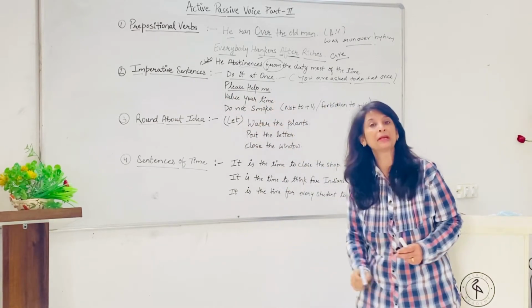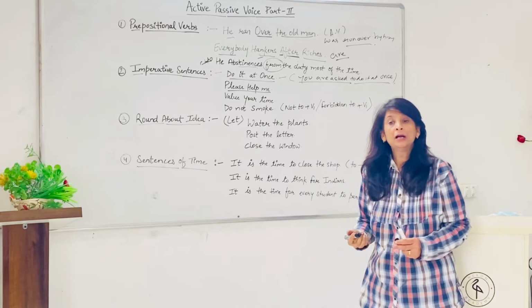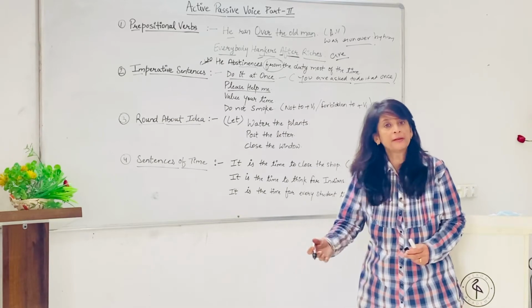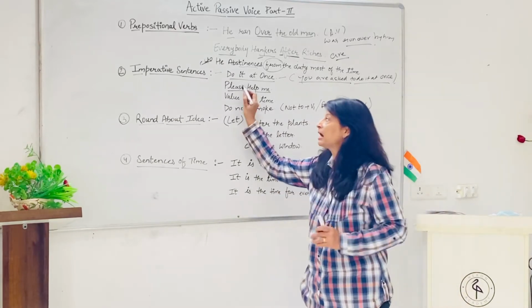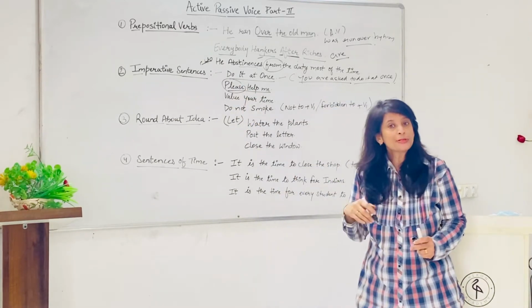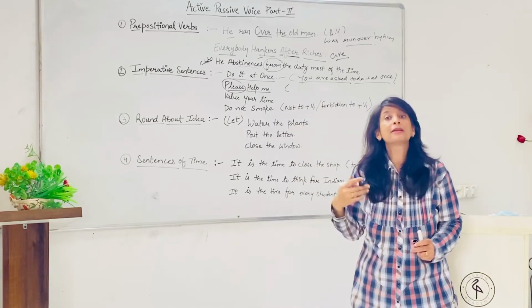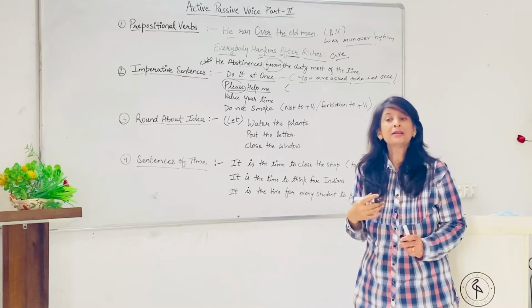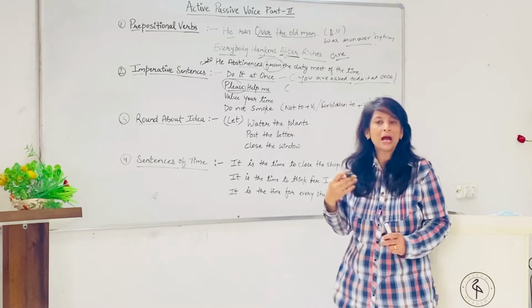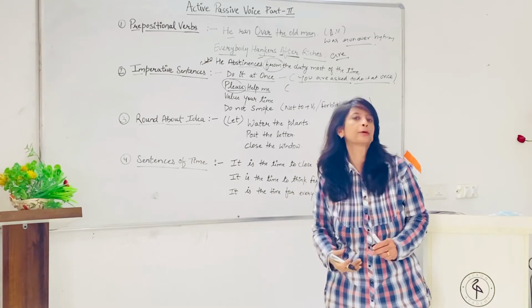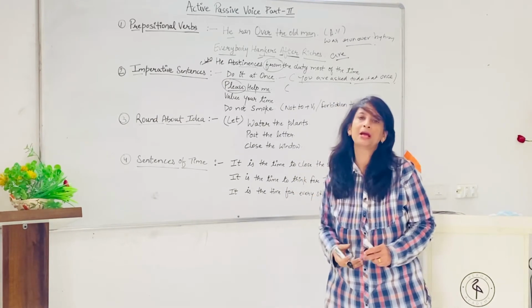Please help me. So now please लगा दिया तो हम ये थोड़ी बोलेंगे कि you are asked to help me. हम threat नहीं मार रहे हैं यहाँ पे because इसने already यहाँ पे please कर दिया है. So जब उसने please बोल दिया है, so how will you change it into passive? You are requested. You are requested to help me. अब यहाँ पे ये नहीं लगाना. You are requested to please help me. You have already said requested. So you are requested to help me, please.